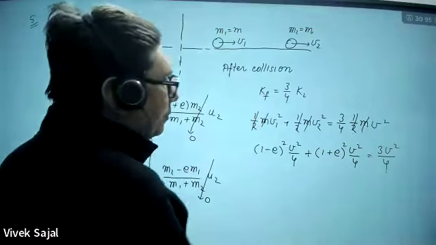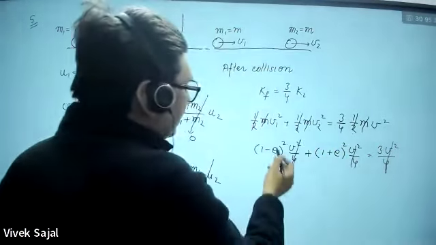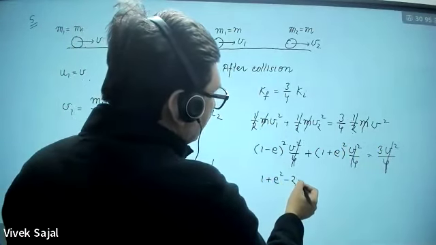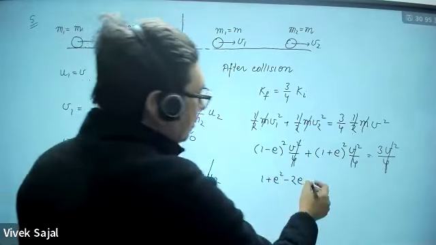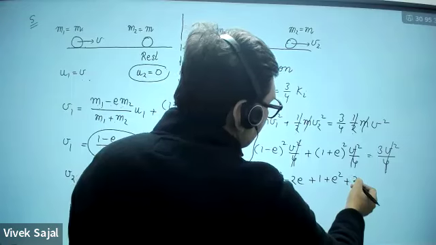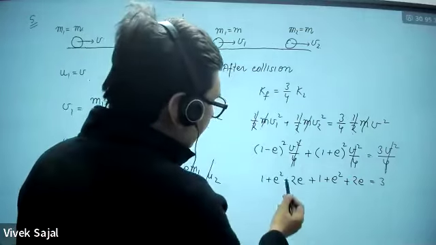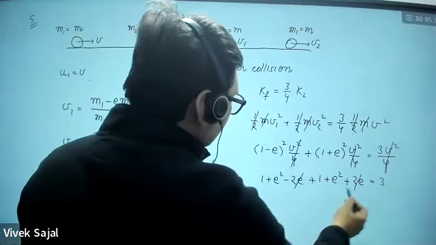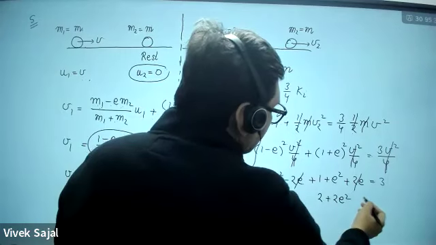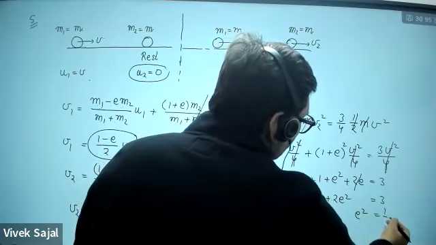The V square by 4 cancels out. This will be 1 plus e square minus 2e plus 1 plus e square plus 2e equal to 3. The 2e cancels out, so 2 plus 2e square equals 3. So e square will be 1/2.